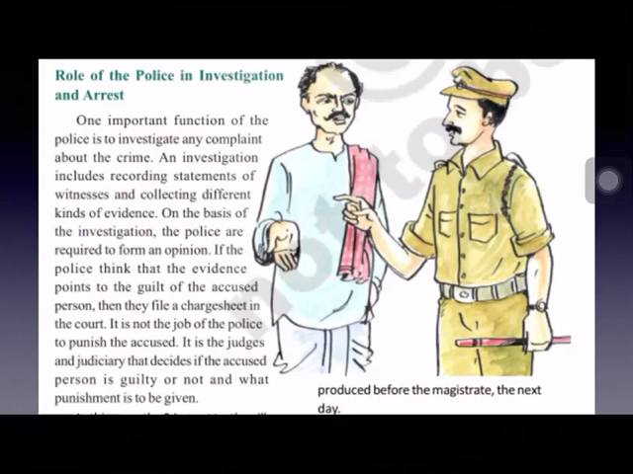And on the basis of the investigation, the police are able to form an opinion. After their investigation is over, they can form an opinion about the accused and what type of crime has been committed by him. And if the police think that the evidence points to the guilt of the accused, then they file a charge sheet in the court. Only when the police are confident that the accused is guilty, the police file a charge sheet in the court.